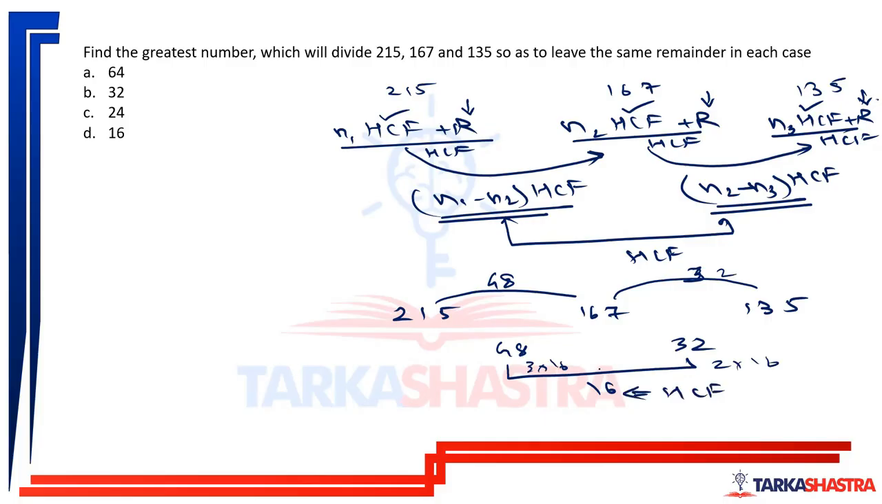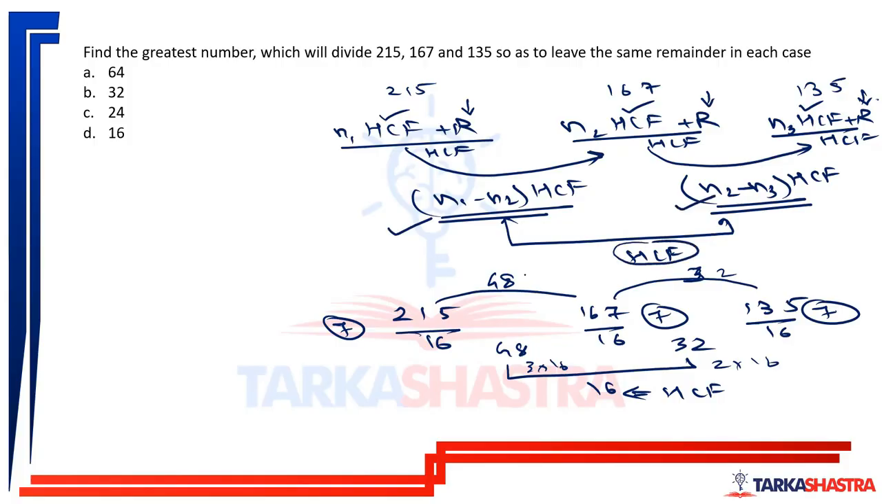HCF will be 16. Now, this is your HCF. On the basis of this HCF, if you divide these numbers, they'll leave the same remainder of 7 in each case. So what we are doing, by taking the difference between the two numbers, we are eliminating the remainder. Then whatever two numbers we get are nothing but multiples of HCF. We'll get the HCF of that, that is the greatest number which, when it divides those given numbers, will leave the same remainder in each case.